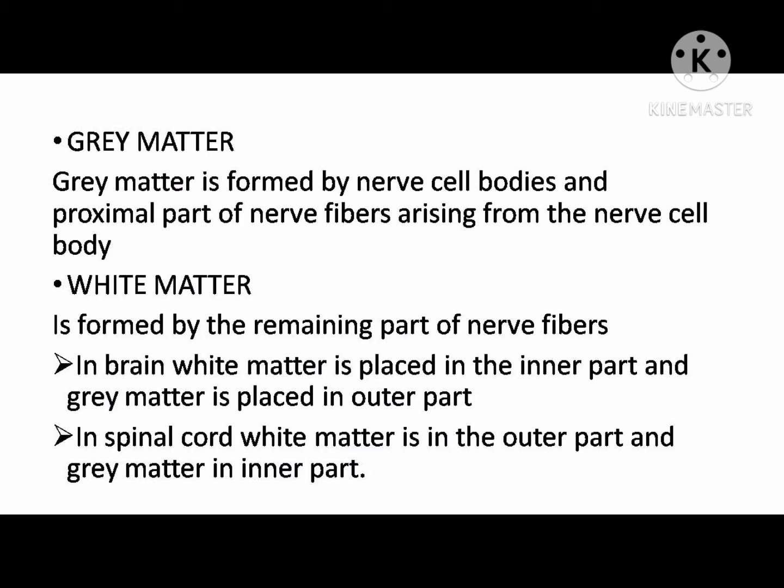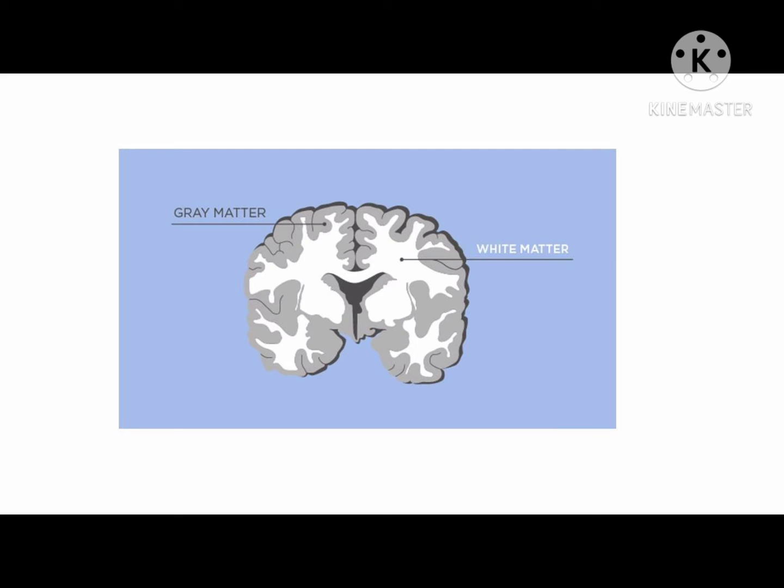Now, gray matter and white matter. Gray matter is formed by nerve cell bodies and the proximal part of nerve fibers arising from the nerve cell body. White matter is formed by the remaining part of nerve fibers. In the brain, white matter is placed in the inner part and gray matter in the outer part. In the spinal cord, white matter is the outer part and gray matter is the inner part. Now, see here a diagram of the gray matter and white matter as I have described previously.